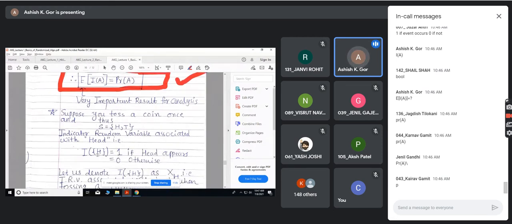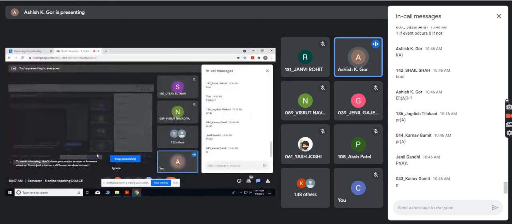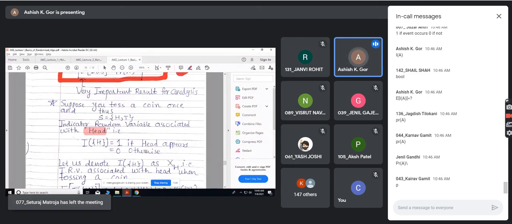Let us take one example. Suppose I just toss a coin once. My sample space will be head or tail. So what is the indicator random variable? For example, if I am interested in head, then if head occurs it will take value 1, and if tail occurs it will take value 0.